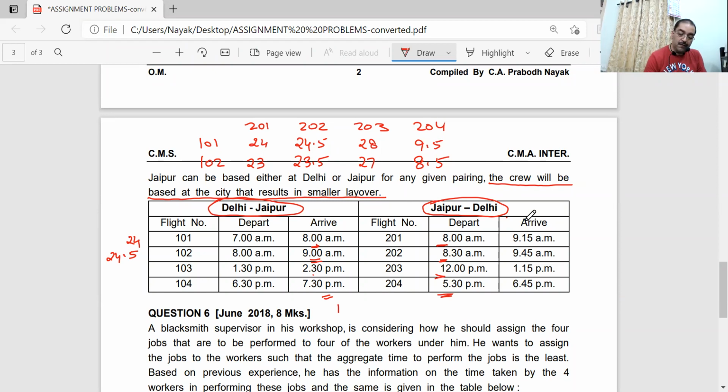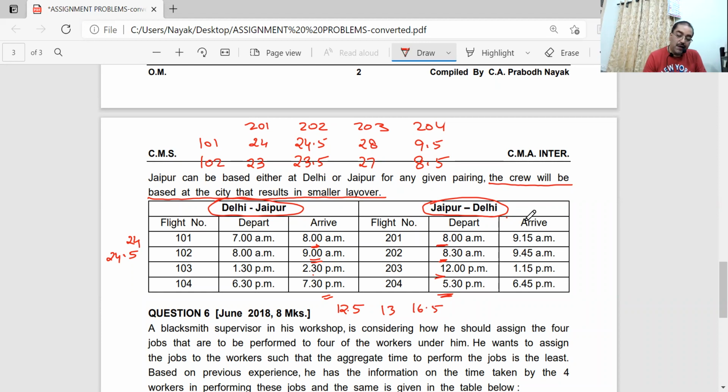Then what will be the second figure? 7:30 to 8:30, 12 plus 1, 13 hours. 7:30 to 12 o'clock: 7:30 to 7:30 is 12 hours, and 7:30 to 12 is 4 and a half. Correct, no? 12 plus 4 and a half, 16 and a half.